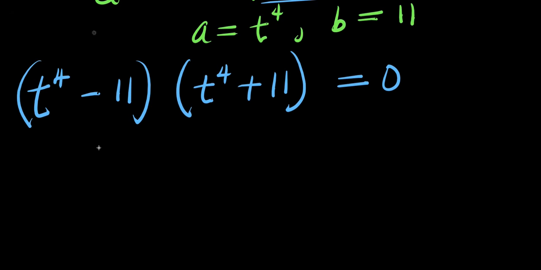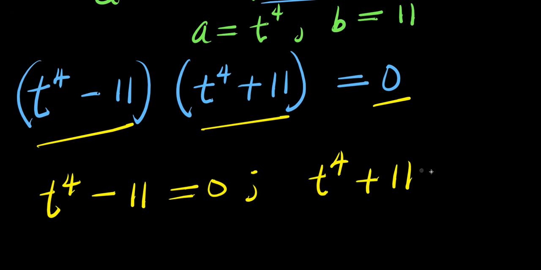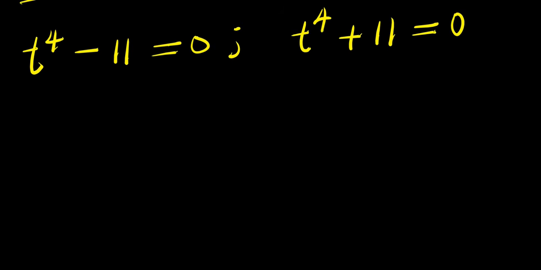So what we are going to do will be to equate each of these to 0. We have t power 4 minus 11 equals 0. We also have t power 4 plus 11 equals 0. So what we are going to do will be to solve each of these equations. Now let's start with this.